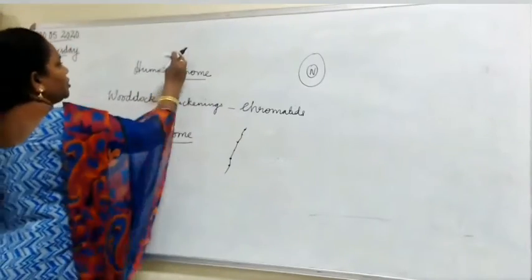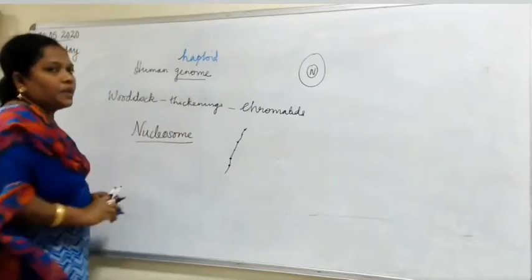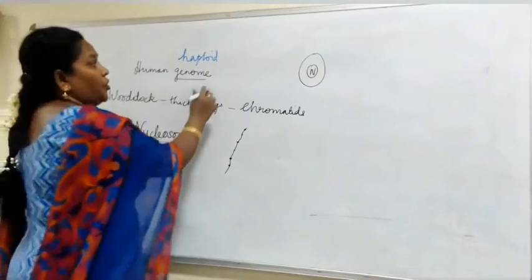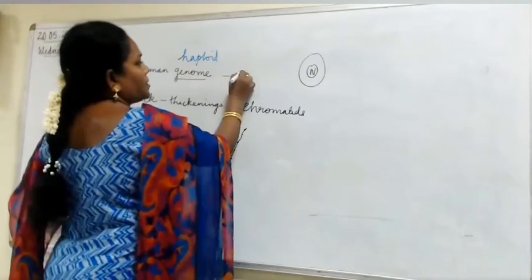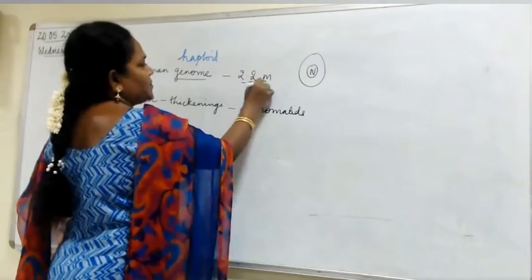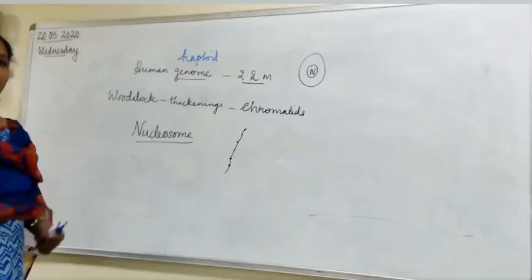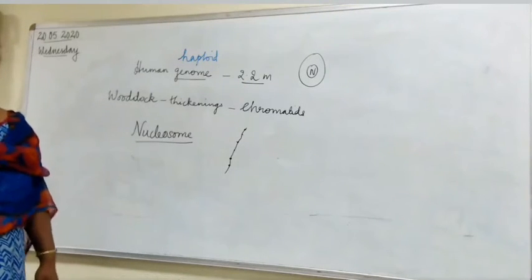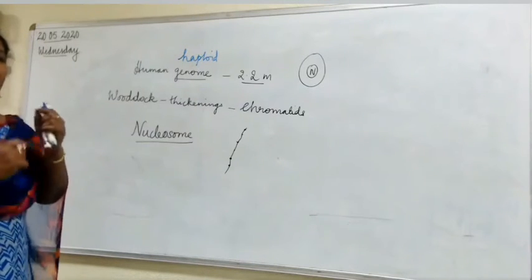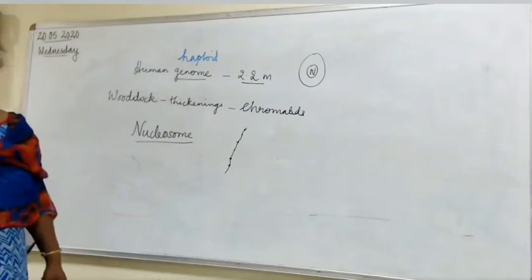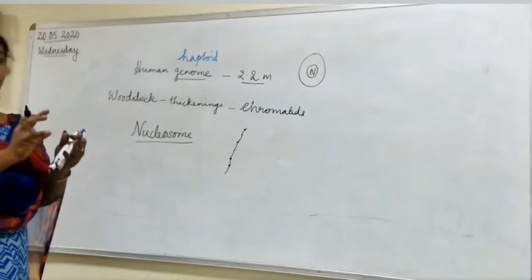So the human genome is haploid. When you look at the DNA present in a cell, it is 2.2 meters, it seems. So you just look at the distance. It is a small cell. So how is it being wrapped and kept inside? Just imagine how the DNA is present inside the chromosomes.